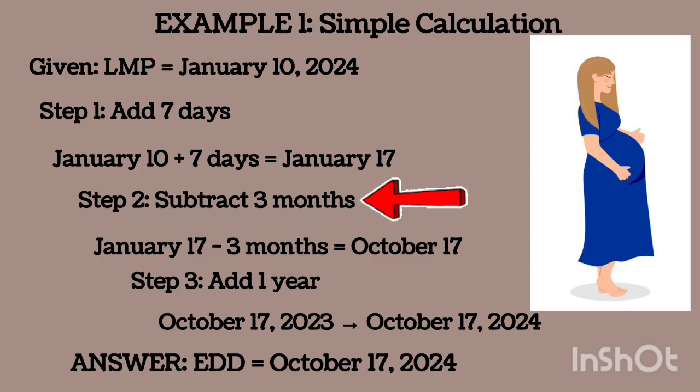Then subtract 3 months. Sorry, you have October 17th. Do you understand? October 17th. Very, very important. That's obviously the previous year, which is October 17th, 2023.